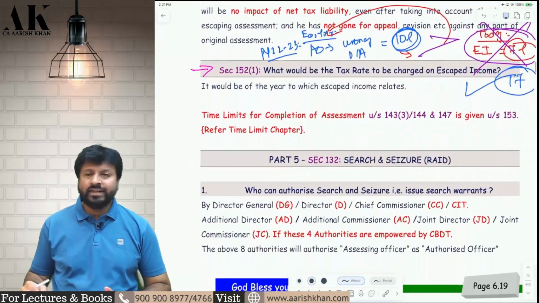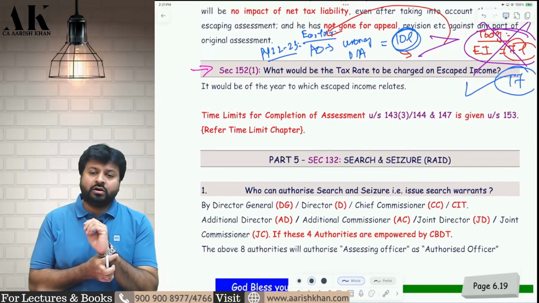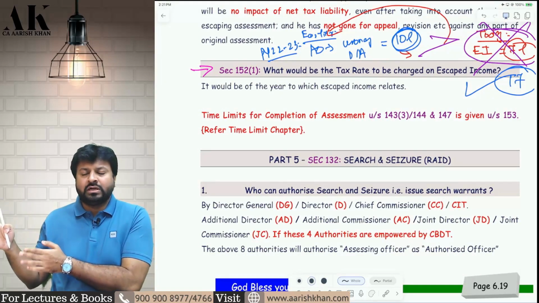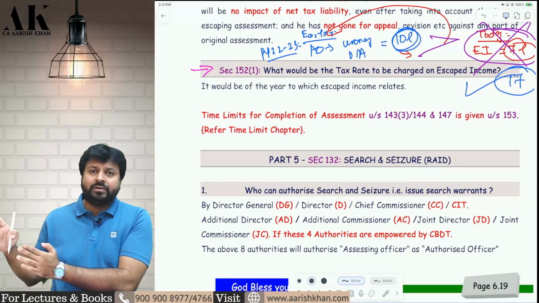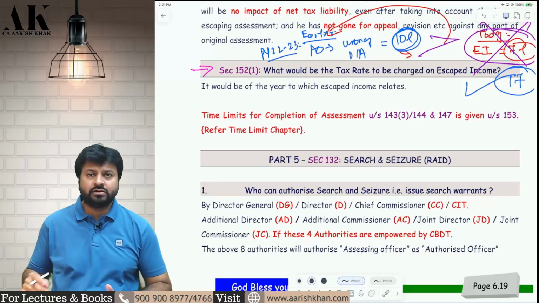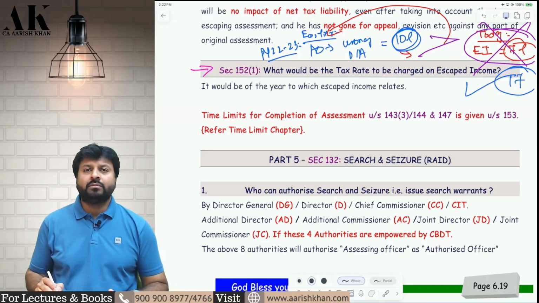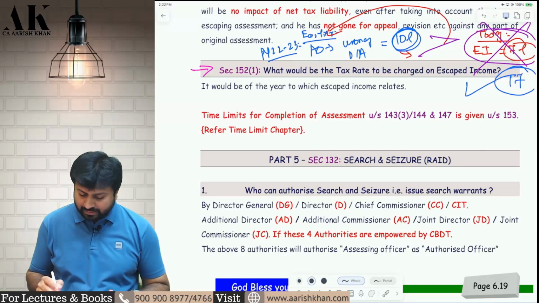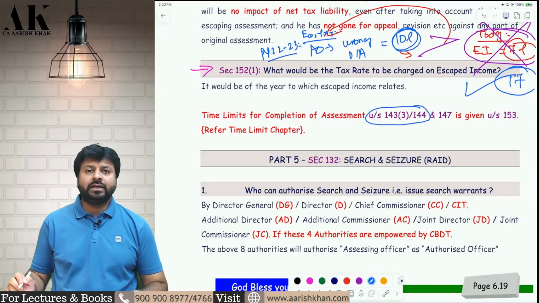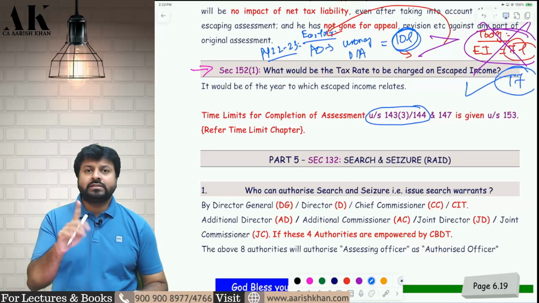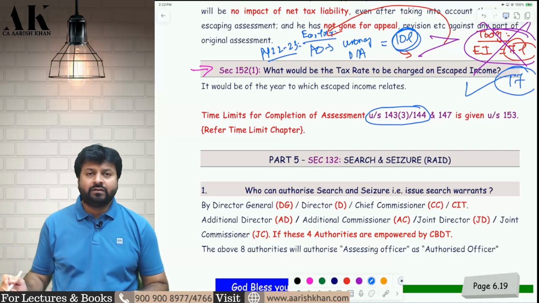Okay. Now one last thing over here is the time limit for completion of assessment. For time limits, we are going to see a separate chapter in your book that is dedicated to time limits of various provisions under the income tax law. But as and when an important section comes, it is my duty to address the time limit of that particular provision also. So first I will tell you the time limit to complete a regular assessment and a best judgment assessment. The time limit to complete a regular and best judgment assessment is 12 months from the end of the relevant AY. So whatever is the relevant AY, take 12 months from the end of that.